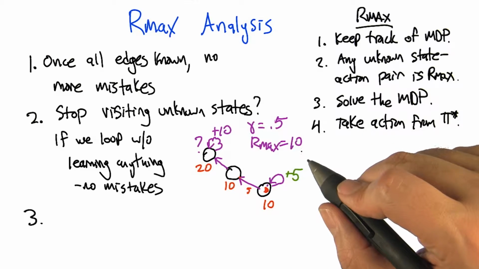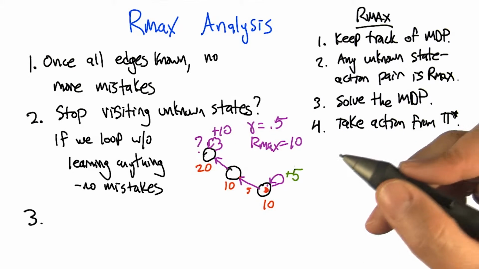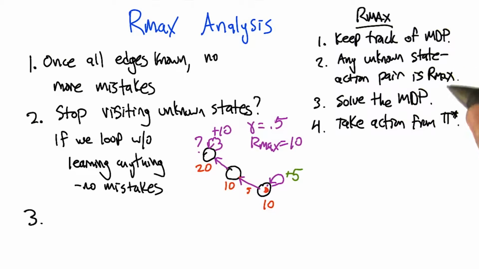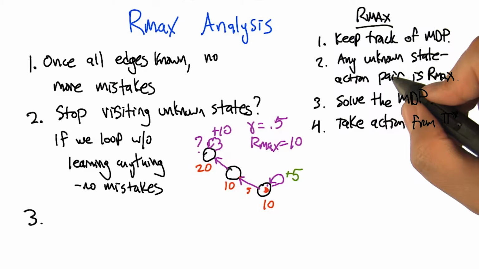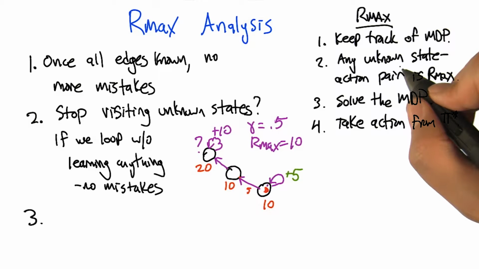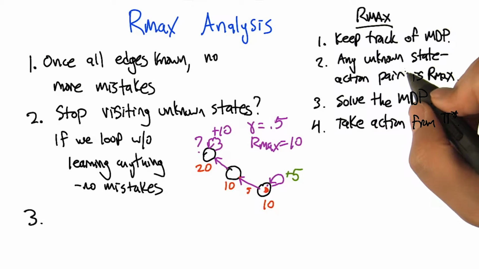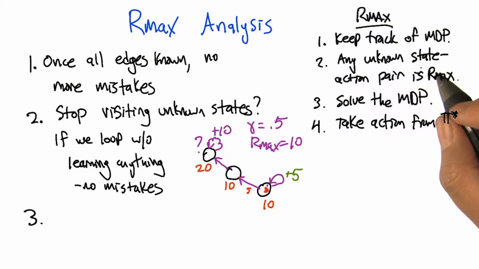Right. It could be that we could do as well by uncovering those other values, but we can't do any better because we are assuming in step 2 that anything that we don't know has the largest possible value. And so if it has the largest possible value and we still don't want to go there, then we're doing at least as well as optimal. Yeah, that's kind of cute. All right. So, but now we need step 3.